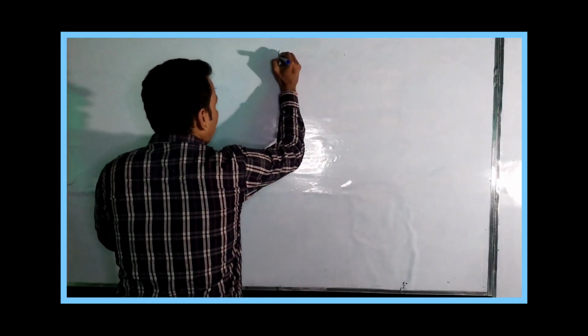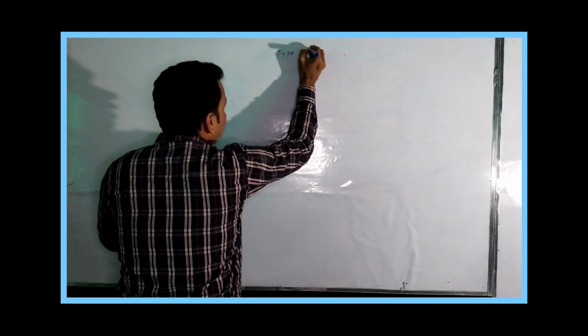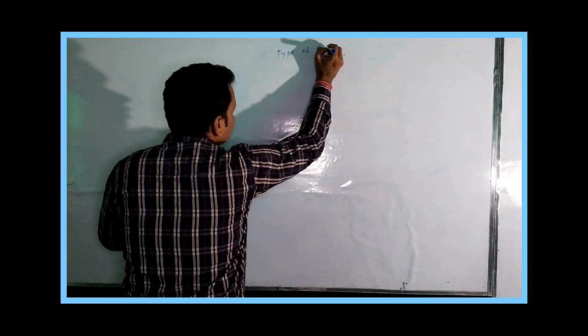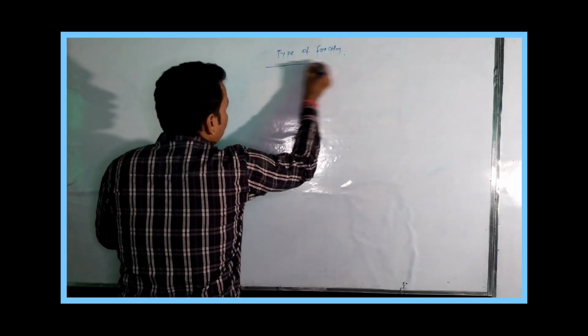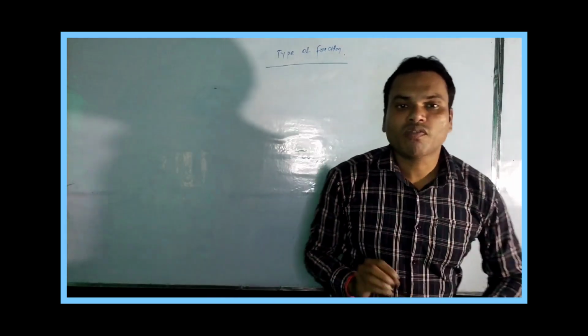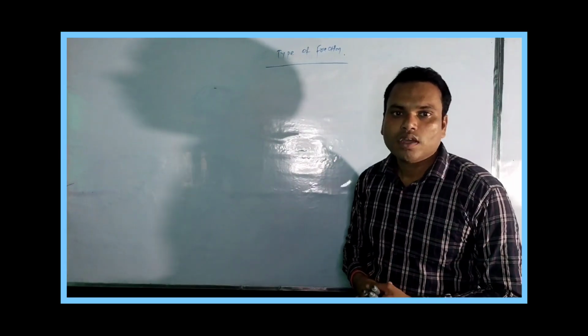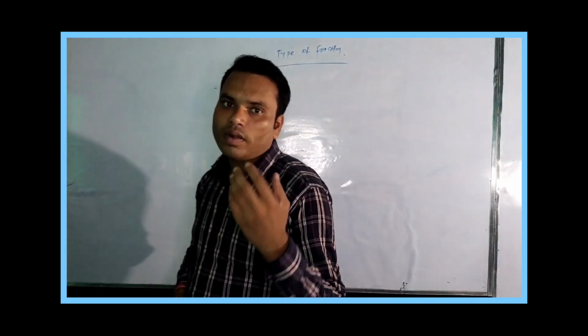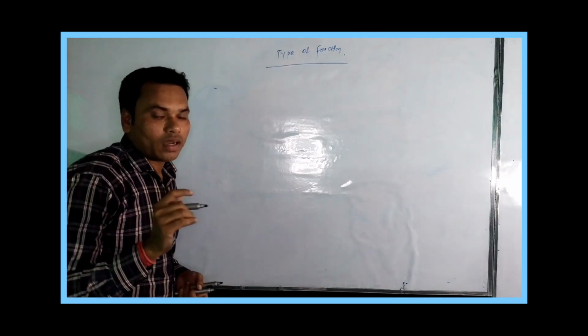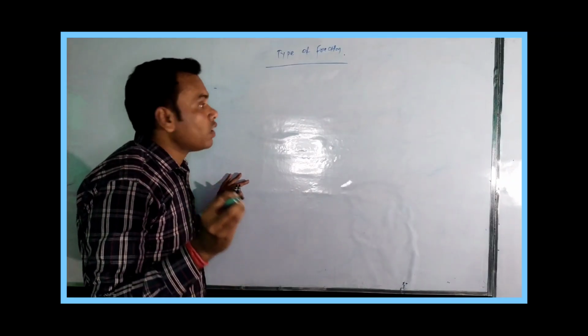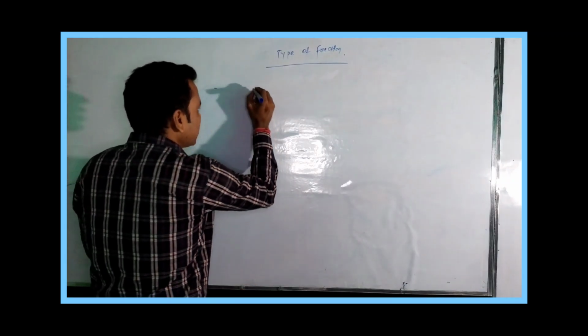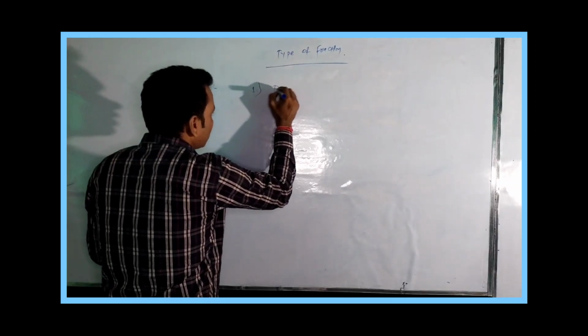Okay guys, now we are going to discuss the types of fractions. There are many types of fractions, but in this class we will study some of them. The first is the decimal fraction.